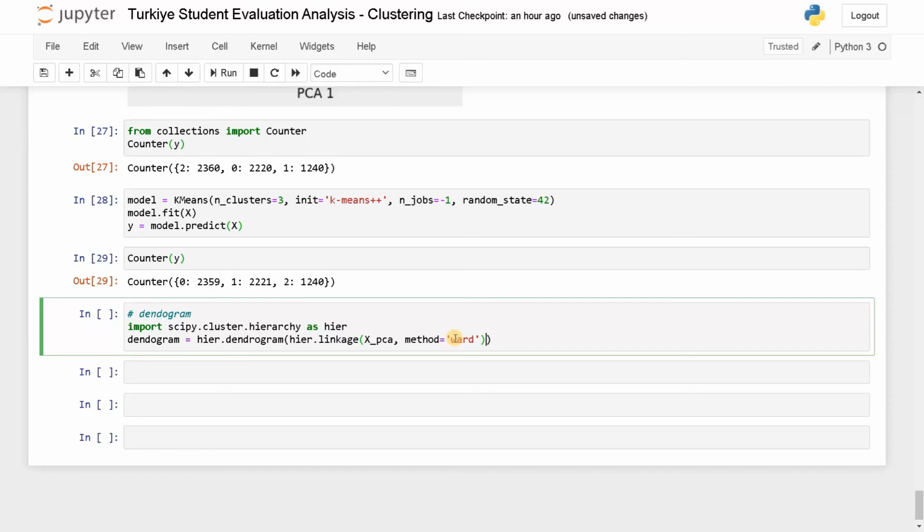So you can use any method if you want. Based on the method, the output may differ. So this is the default syntax to find the dendrogram.